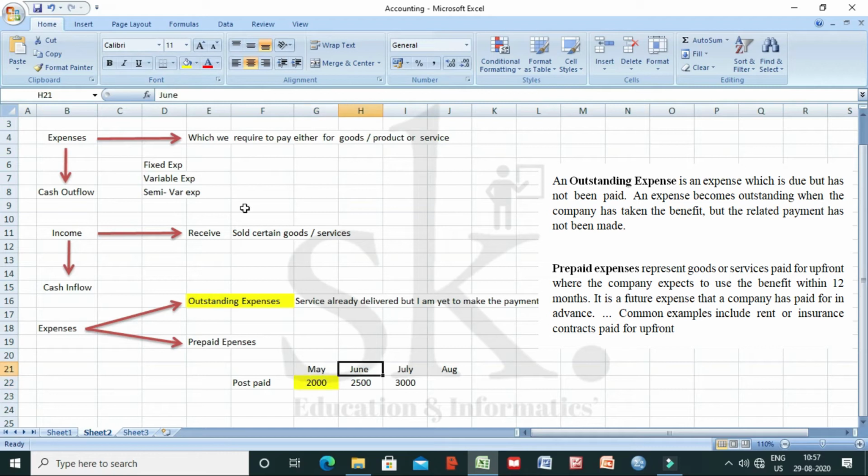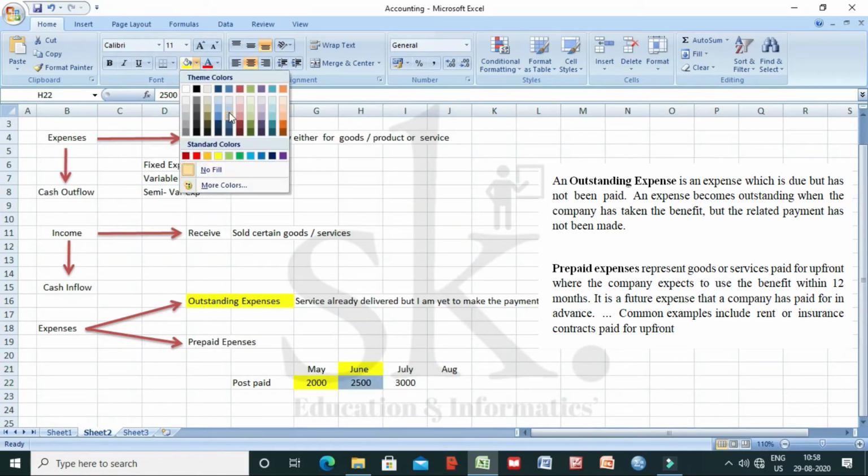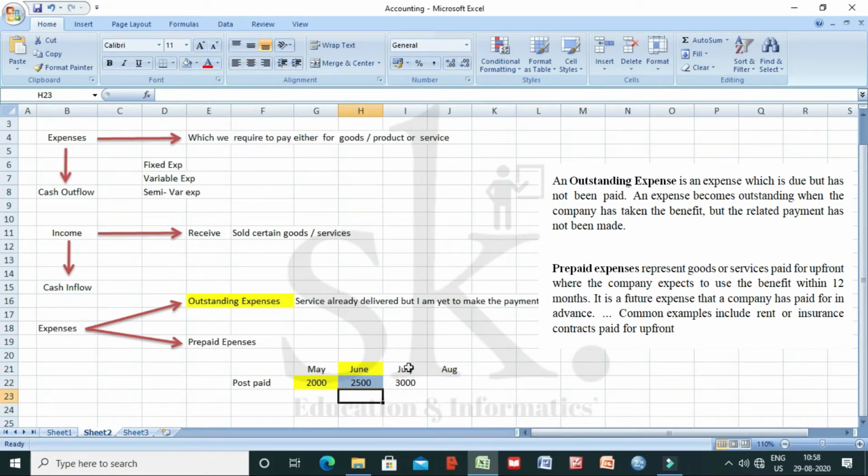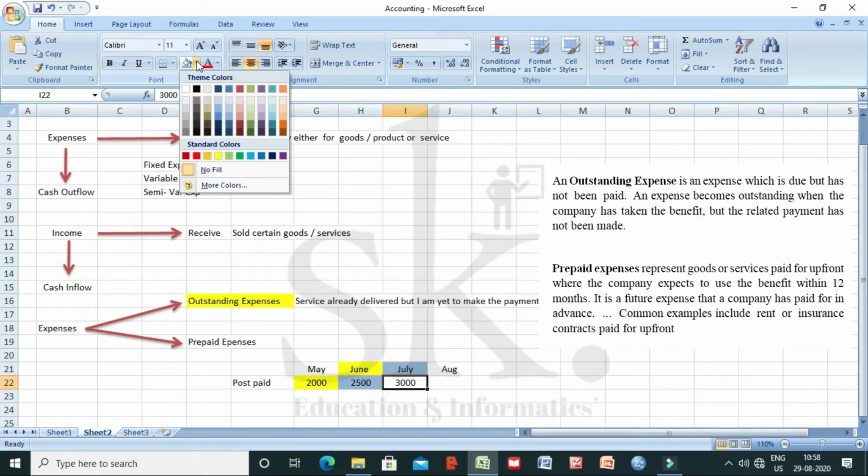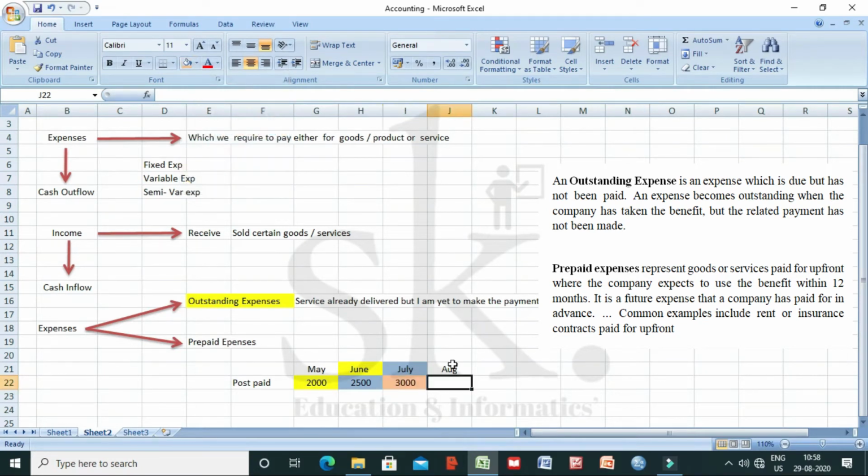The next is, in the month of June, the total bill amount for the postpaid phone which I'm using is 2500. I'm supposed to pay that particular amount by 10th of July. Now say, for example, the bill for the month of July has been 3000 rupees and still I haven't paid that particular bill in the month of August.